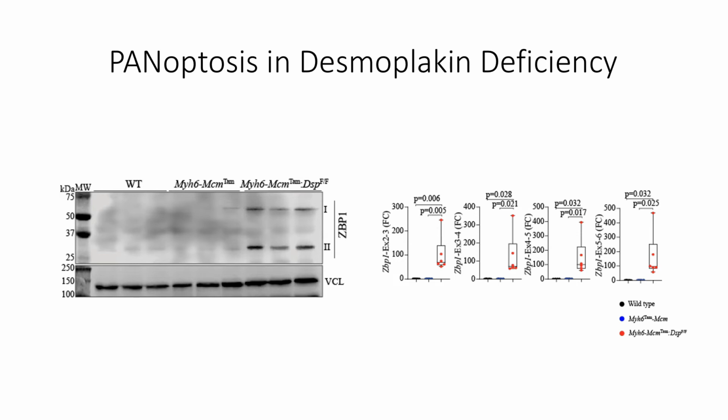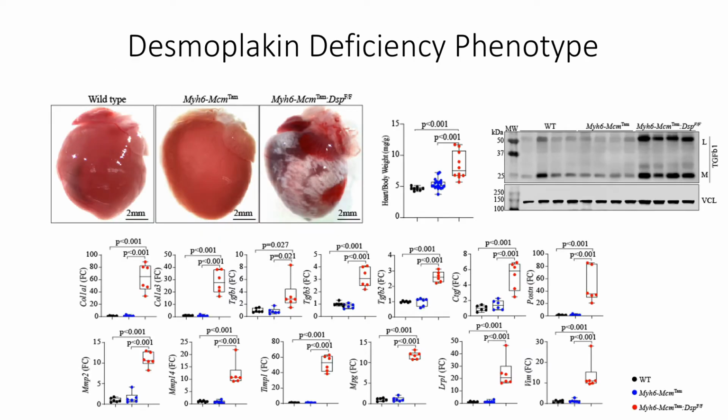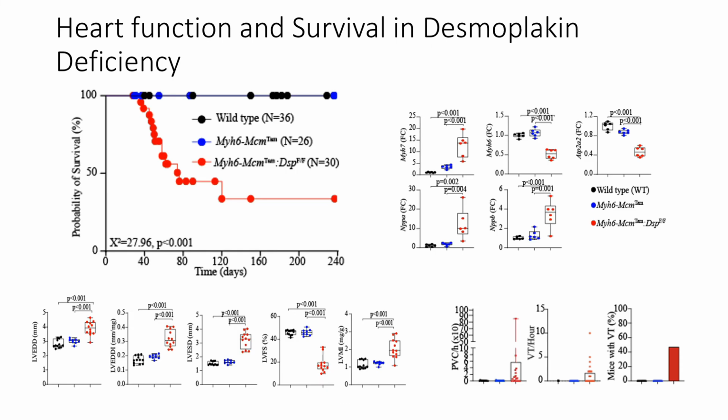Upon deletion of desmoplakin, hearts showed extensive fibrotic areas which were spread throughout the ventricles. Heart weight to body weight ratios for these animals were markedly increased, and more than a dozen fibrosis-related genes were upregulated in these mice, further verified by the increase in protein levels of TGF-beta. Median survival age for desmoplakin-deficient animals was around 2 months, while wild-type and MerCreMer control animals exhibited a normal survival.